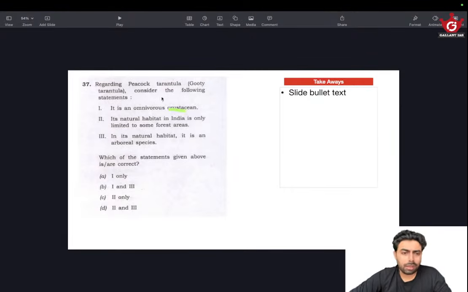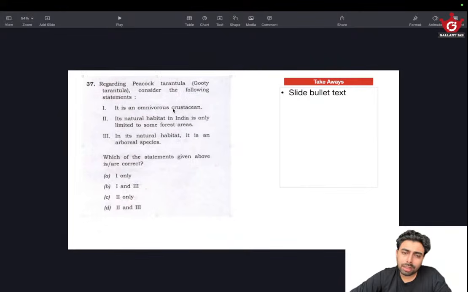They belong to Arthropoda, an altogether different family. So this is wrong. You don't need to know everything, but having an idea about these arthropods and crustaceans will help. Just knowing that crustaceans and spiders don't belong to the same category will help you eliminate this option. So this is gone, meaning 1 is gone, A is gone, B is gone, then 2. Okay, its natural habitat in India is only limited to some forest, so that's anyway true. Look at the third statement. In its natural habitat, it is an arboreal species.